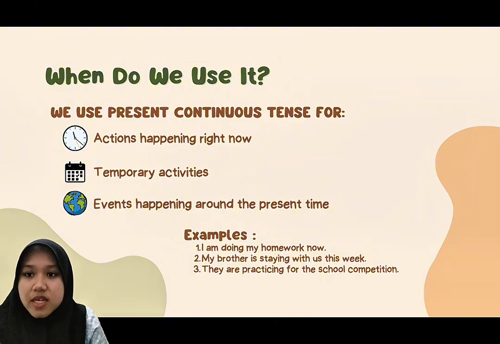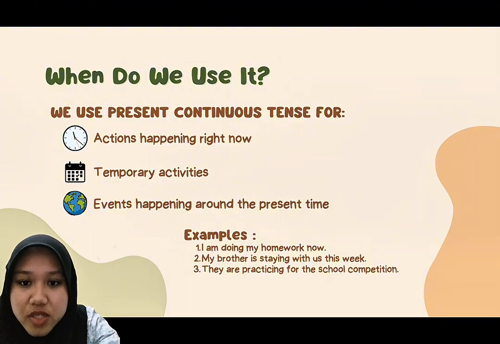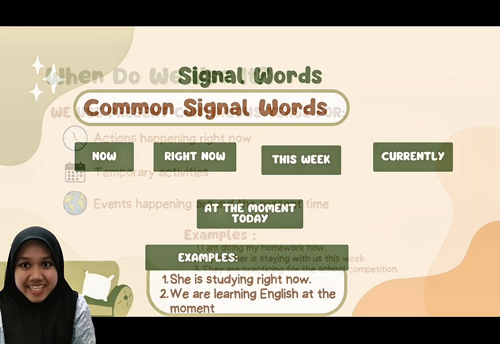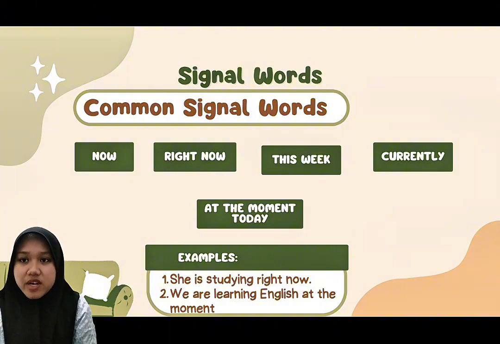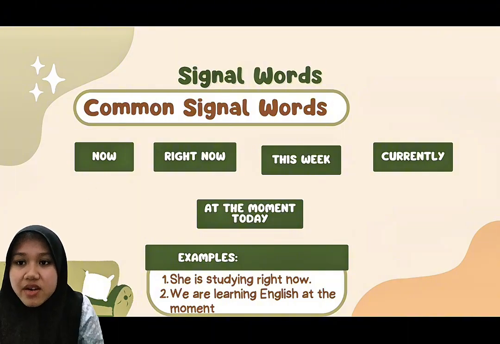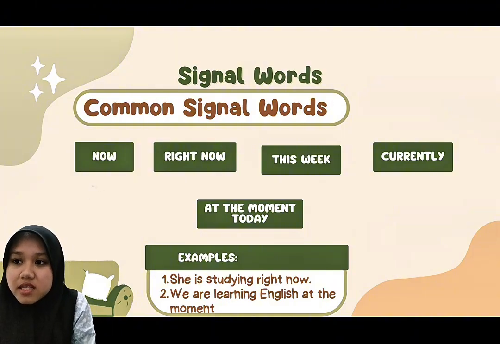But how do we know if a sentence should use this tense? Let's look at some clues. In English, some words can help us identify the correct tense. These words are called signal words. For present continuous tense, common signal words include now, right now, today, currently, at the moment. When you hear these expressions, there is a good chance that the speaker is talking about an activity in process.